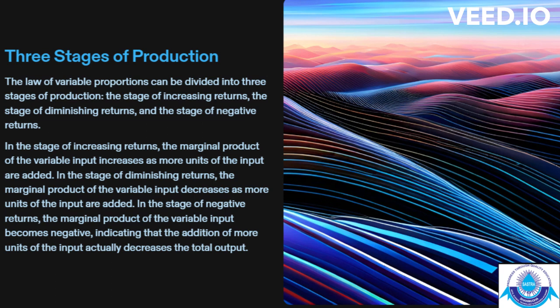The three stages of production. The law of variable proportions can be divided into three stages of production: first, the stage of increasing returns, next the stage of diminishing returns, and the last the stage of negative returns. First, in the stage of increasing return, the marginal product of the variable input increases as more units of the input are added. Second, in the stage of diminishing returns, the marginal product of the variable input decreases as more units of inputs are added.